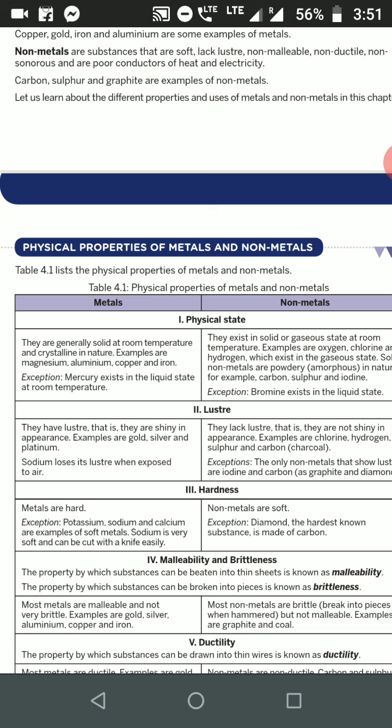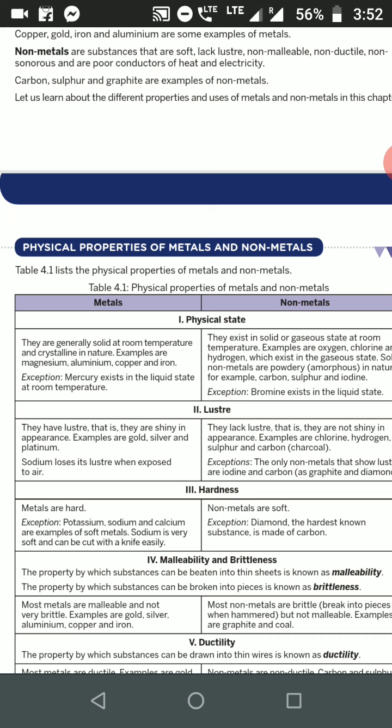Then what about non-metals? Non-metals exist in the solid form, in the gaseous form, and in the liquid form. Solid form, if you take an example like carbon, that is coke. You see, the carbon is in the solid form.